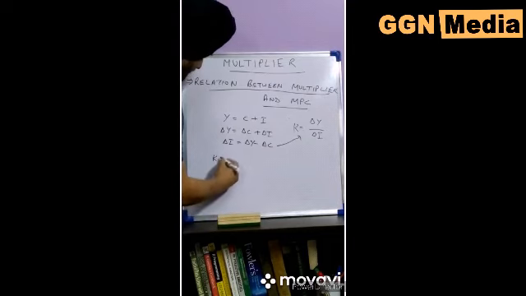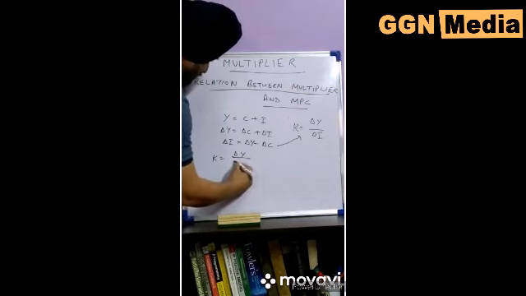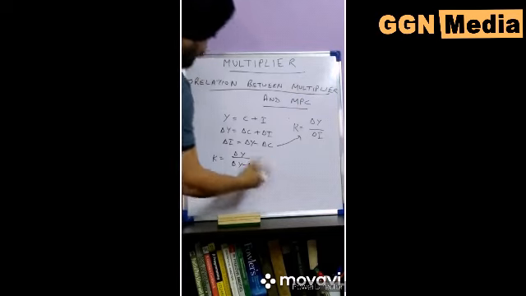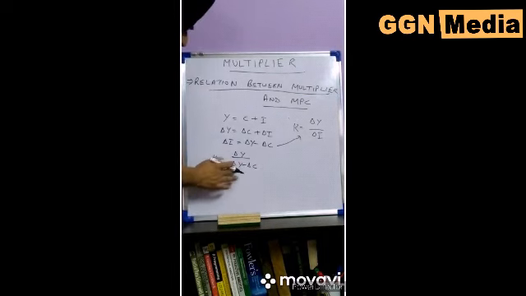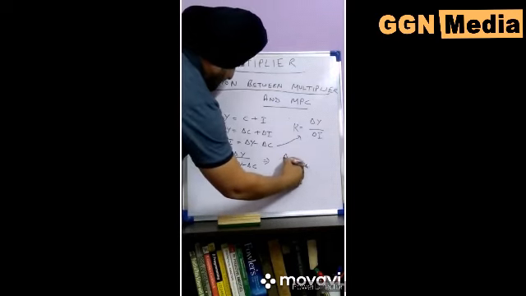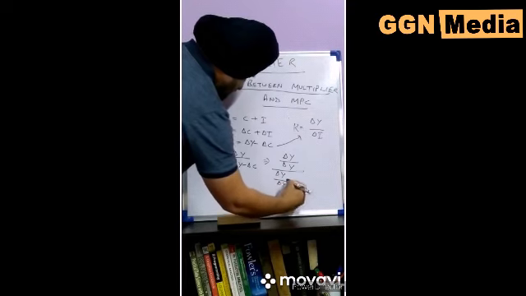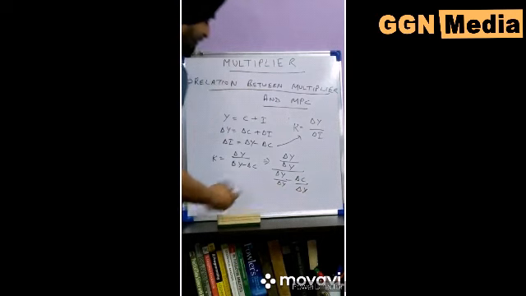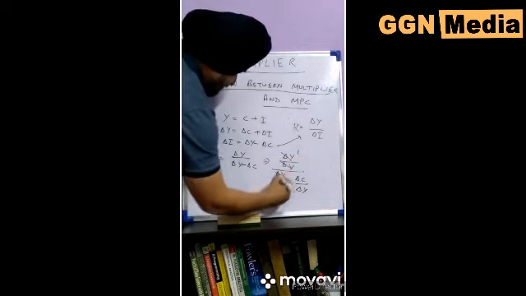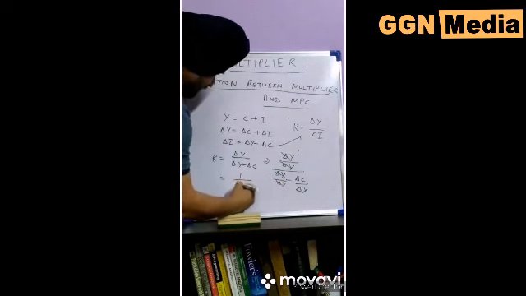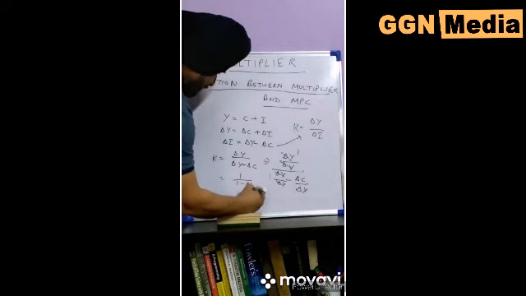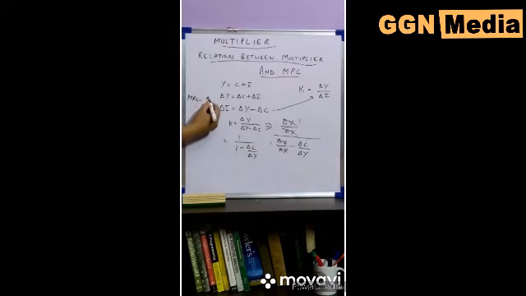Then what we get is K is equal to delta Y over delta Y minus delta C. Now we divide both the lower and upper side by delta Y. What we get is delta Y divided by delta Y on top, and delta Y divided by delta Y minus delta C divided by delta Y below. Now we get 1 over 1 minus delta C over delta Y. MPC is equal to delta C divided by delta Y. So putting MPC in place of delta C over delta Y, we get K is equal to 1 over 1 minus MPC.